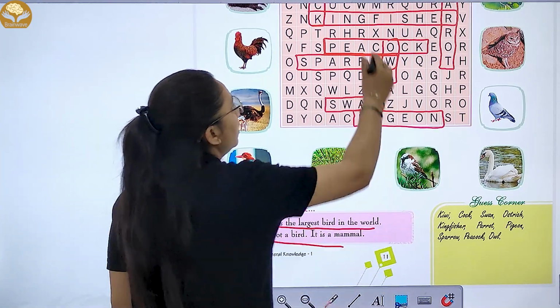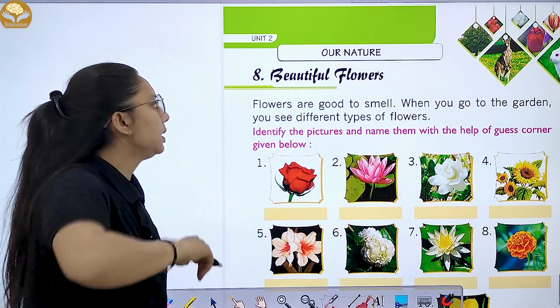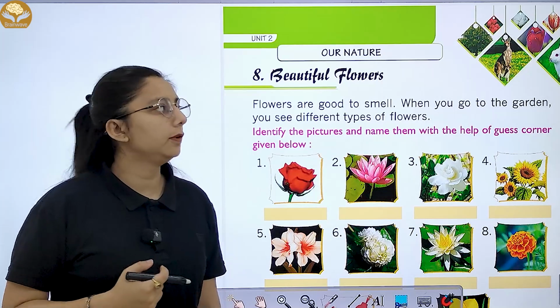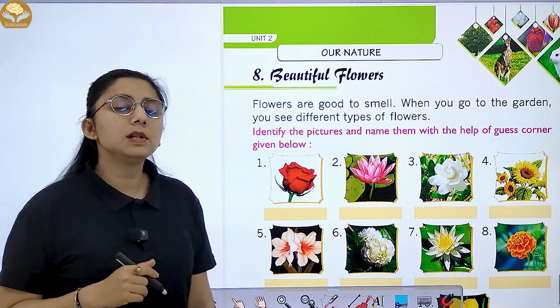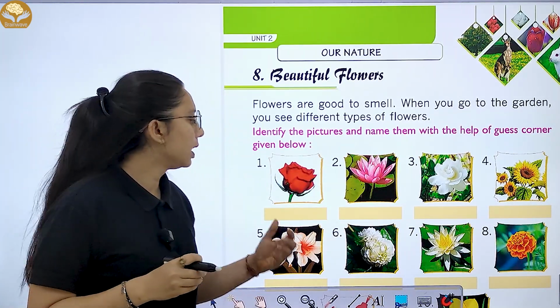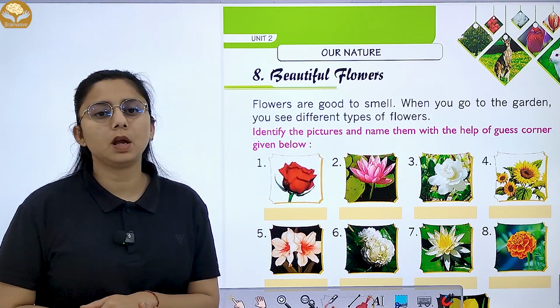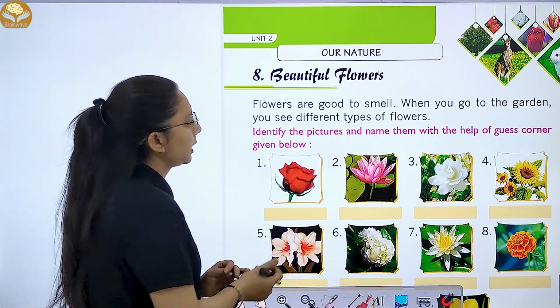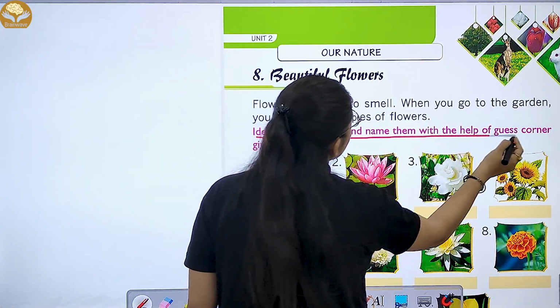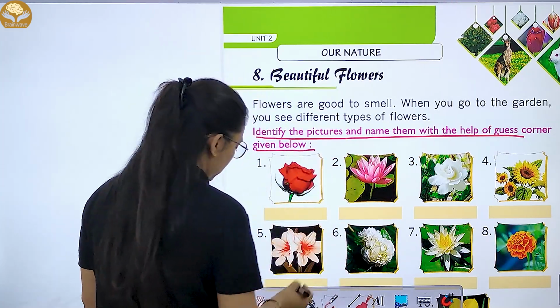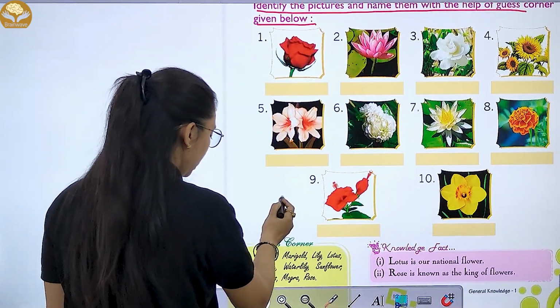Right? Now let's move to the next chapter, that is chapter number 8, beautiful flowers. So in this chapter we'll study about flowers. और जो आपके flowers होते हैं they have good smell. When you go to garden, you see different types of plant. Identify the picture and name them with the help of guess corner. So you have to identify the picture.